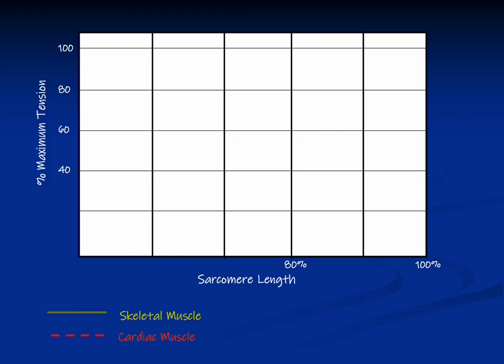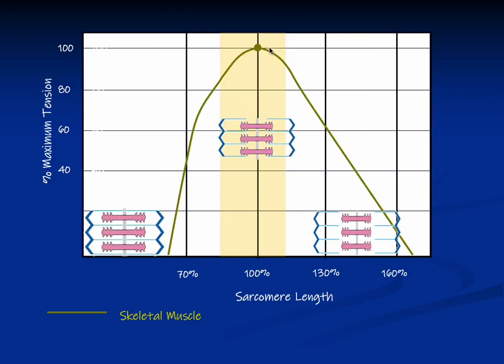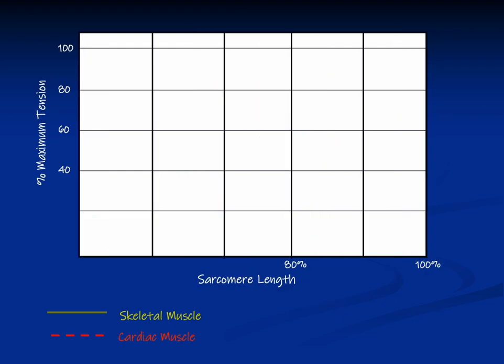And therefore, when we contract a skeletal muscle, we're typically getting somewhere around 100% maximum tension. Now, we're going to focus on just the very top part of this graph, this portion right here. So this next slide zooms into that point, and this again represents our skeletal muscle contraction, where for the most part we're going to be getting around maximum tension every time we stimulate a skeletal muscle. But the cardiac muscle curve looks different. The cardiac muscle curve looks like this.